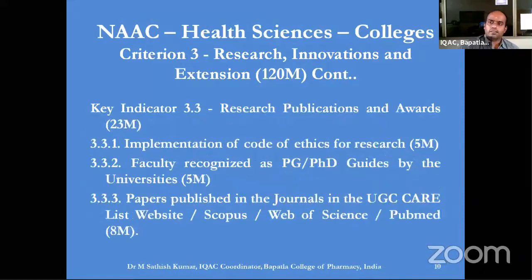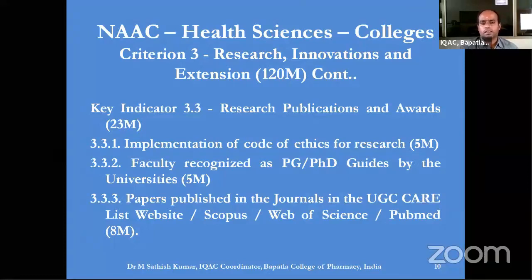Under sub-criterion 3.3, which is again very important, research publications and awards. If the college has a code of ethics for research document, 5 marks is given. We just need to create a policy document and then implement it, for which 5 marks is given.